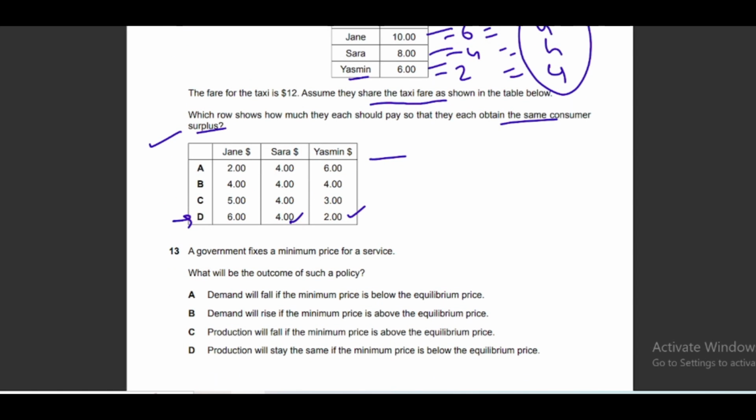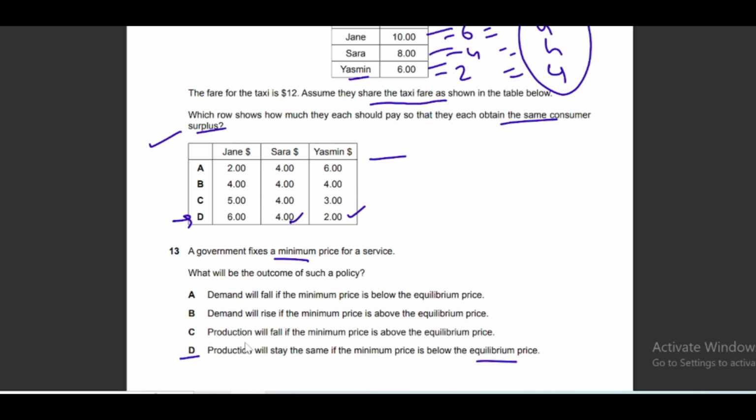Moving to question number 13, a government fixes a minimum price for a service. What will be the outcome of such a policy? Minimum price is the price that is set by the government above equilibrium. All of you must know that. And if the government imposes a minimum price above equilibrium, then option D will be the correct answer as per these options. Production will stay the same if the minimum price is below the equilibrium, as you know that minimum price is always set above equilibrium.